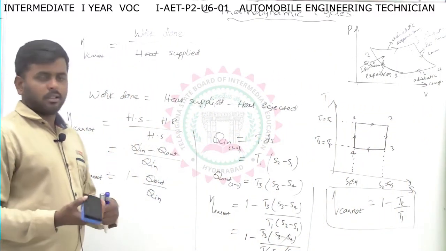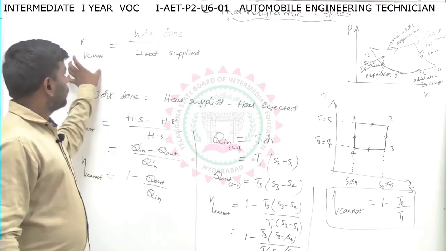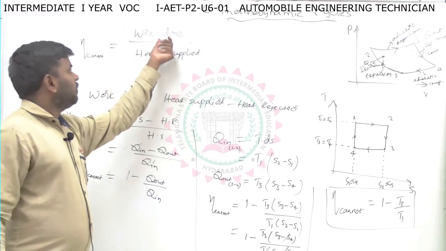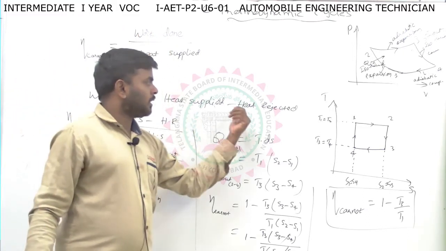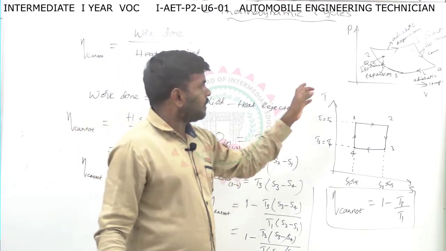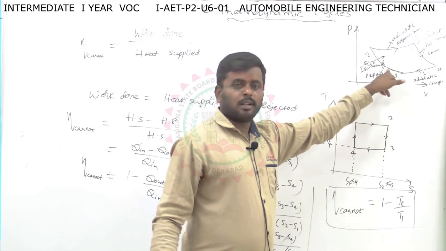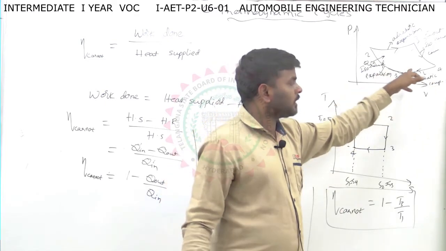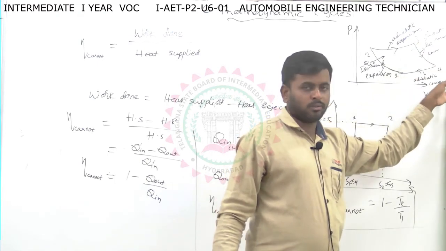So you understood this derivation? See, it is easy. The efficiency of the Carnot cycle is nothing but work done by heat supplied. What is work done? Work done is heat supplied minus heat rejected. Where are we supplying the heat? We are supplying it in process 1 to 2. Rejecting means we are removing the heat in process 3 to 4.